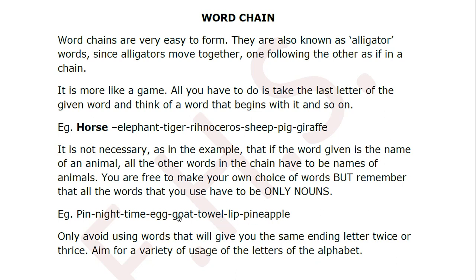So you see all the words in this include everything: parts of the body, an animal, a thing, even fruits, everything is there in that. Okay, so you can write everything as long as it's a noun. Even if it's a short word, just a 3-letter word, also no problem.